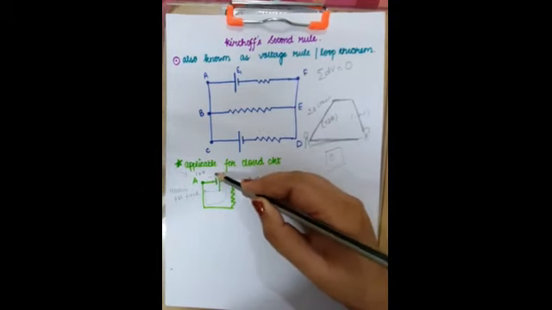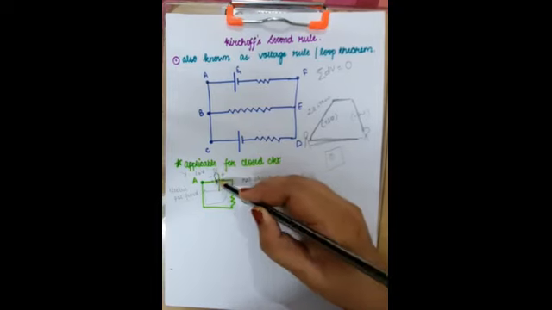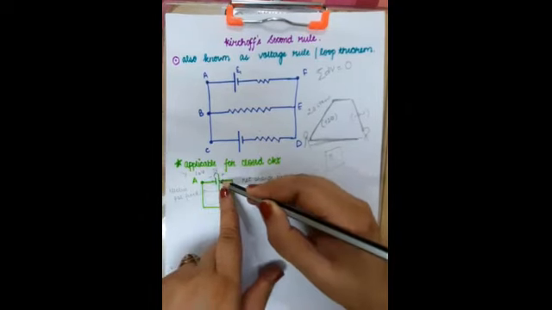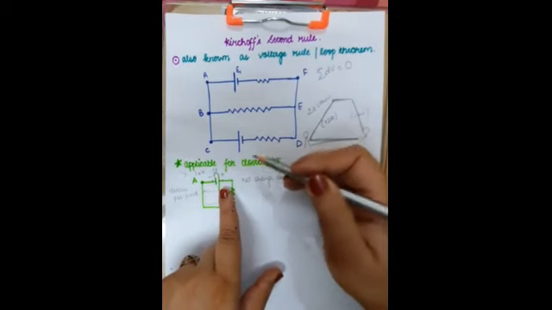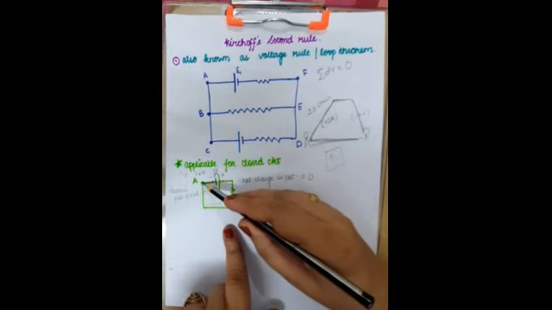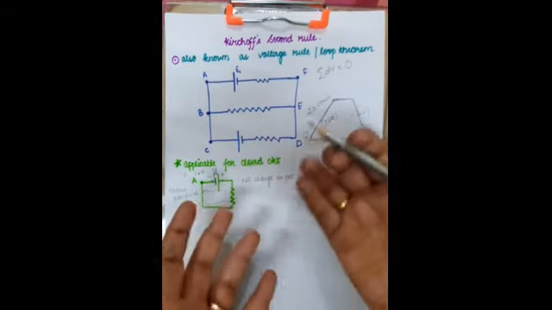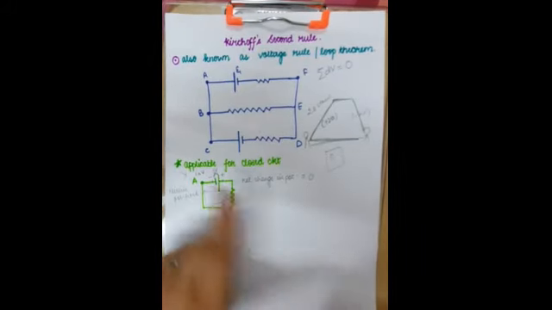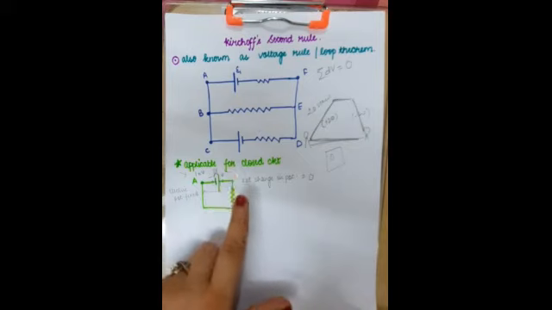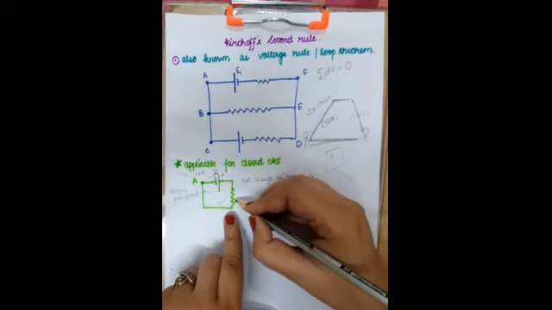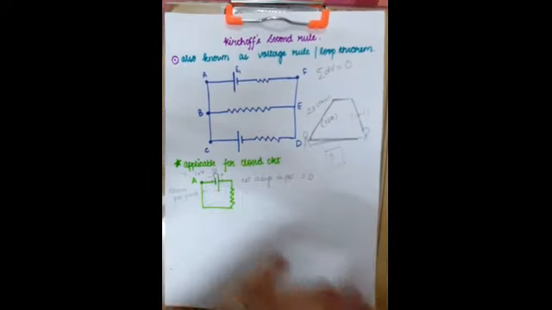If there is a potential difference of 5 volts between these two terminals, then moving from A to B, it will become 15 volts. Then you move and come back to A again. But since point A is the same, it should still be 10 volts. That means the extra gained volts are somehow lost over this resistance, some voltage drop has happened across here, and again it has dropped down to 10 volts.